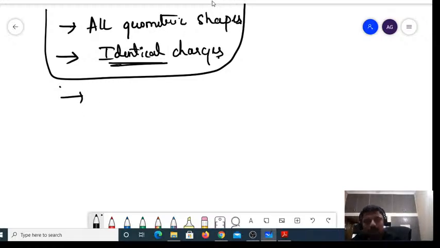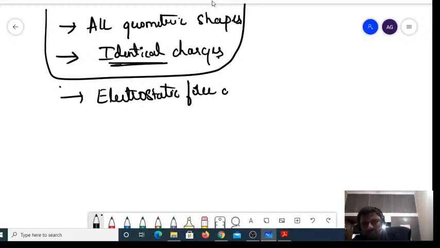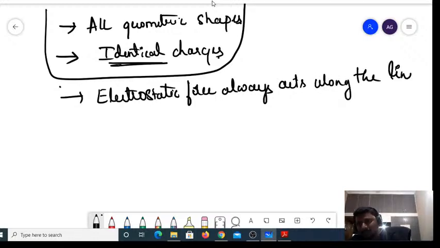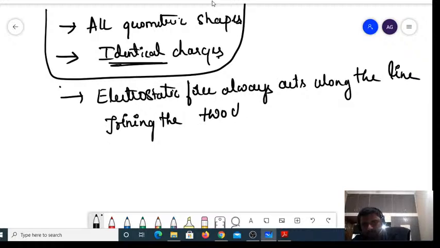The third point is apart from this rule. Always remember the electrostatic force always acts along the line joining the two charges. This is a universal rule: the direction of electrostatic force.